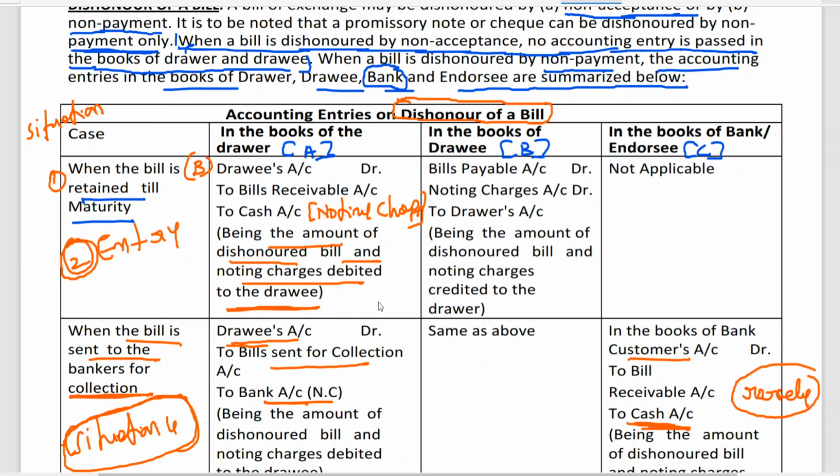So I've explained, now to have more clarity on all those things, I'm framing one problem to explain, including noting charges. One problem I want to quickly work out by giving one illustration, right? So today I'm giving you one problem. Here I'm writing on the screen.